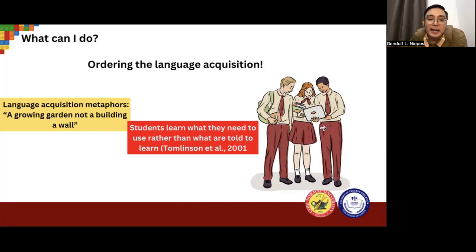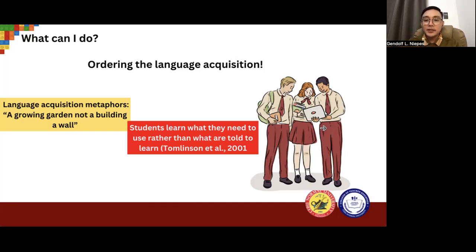Because remember that language acquisition is like growing a garden and not building a wall. Allow students to learn what they need to use rather than what they're told to learn. So instructional materials make sure that our students will be supported as they develop and acquire language naturally.